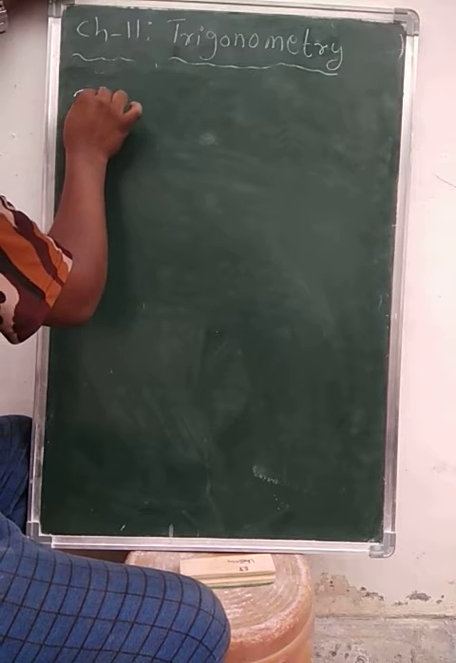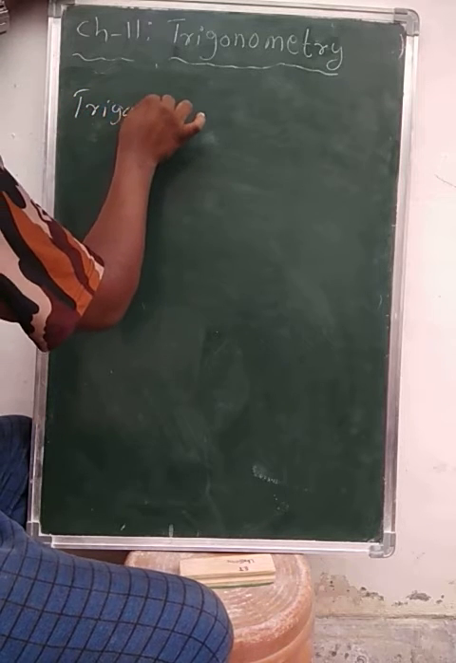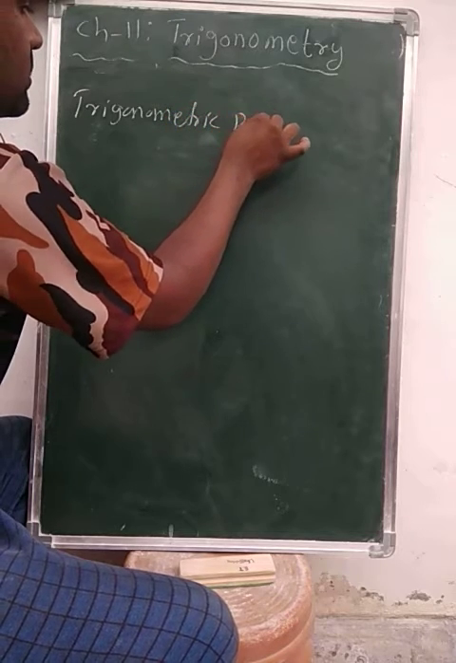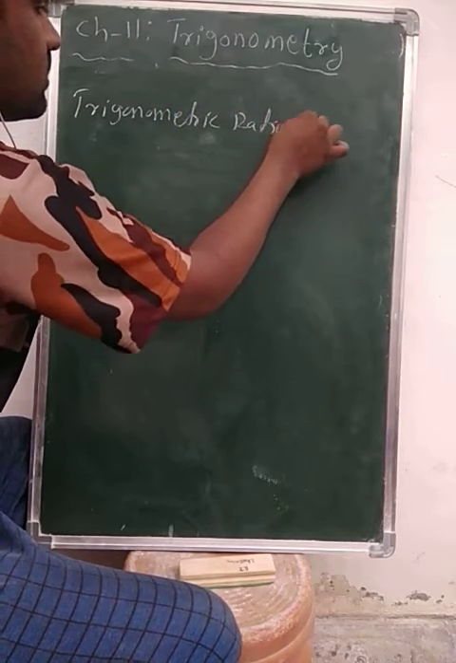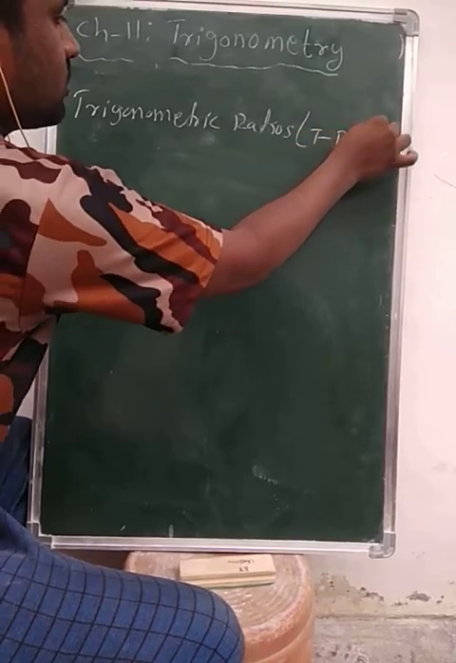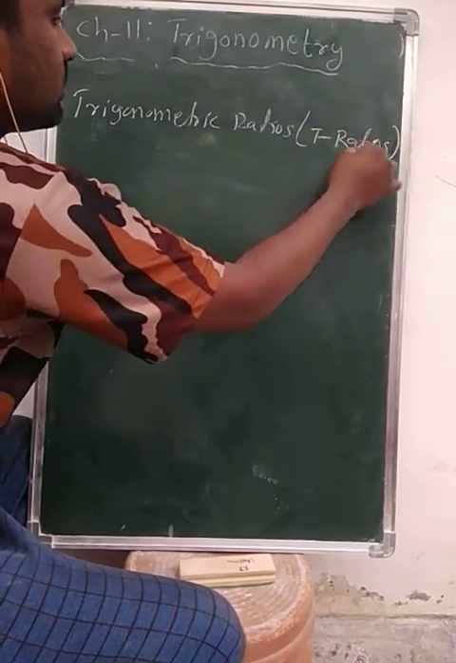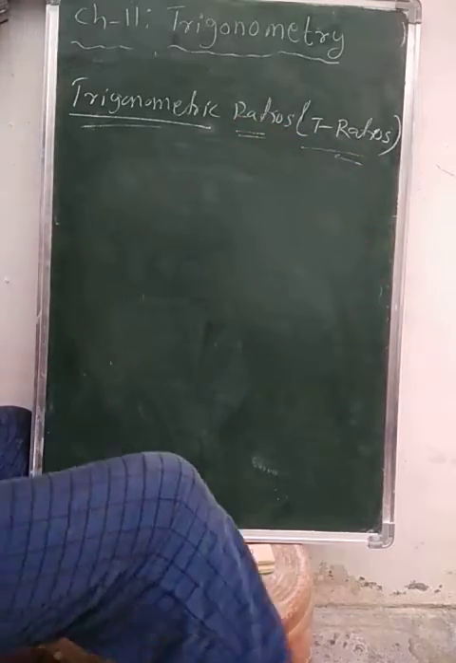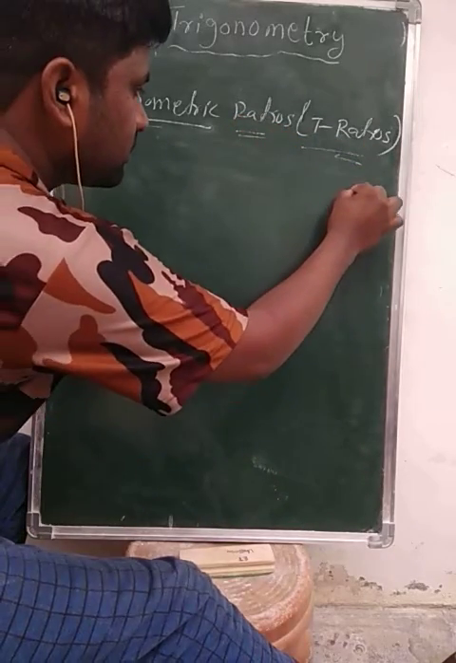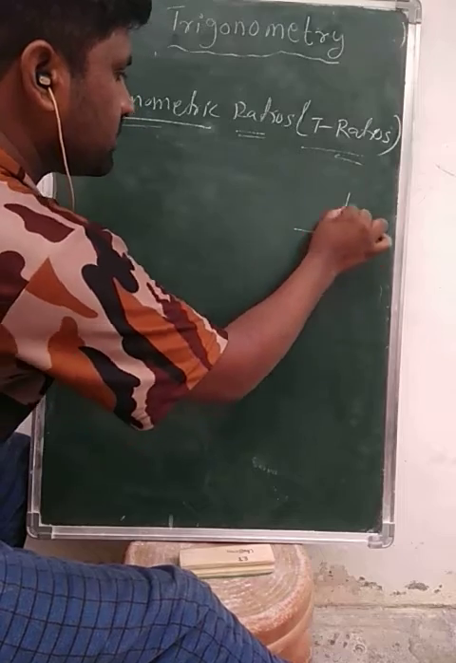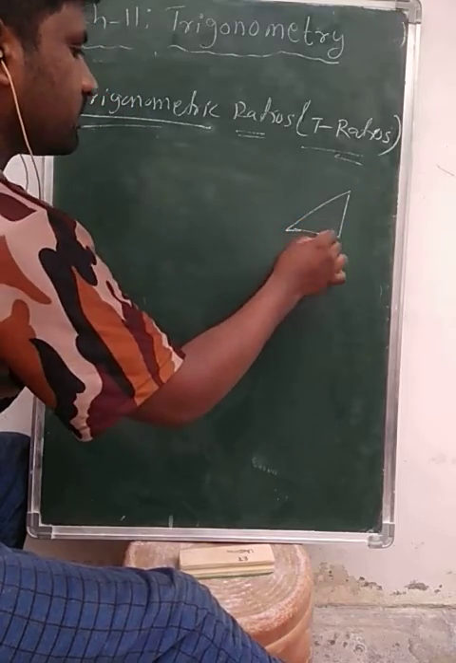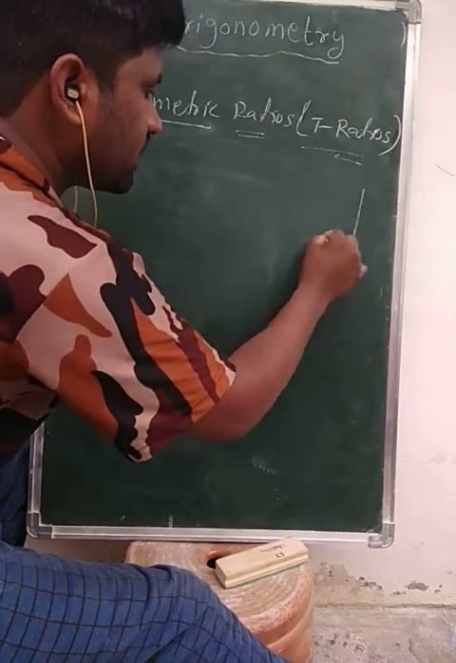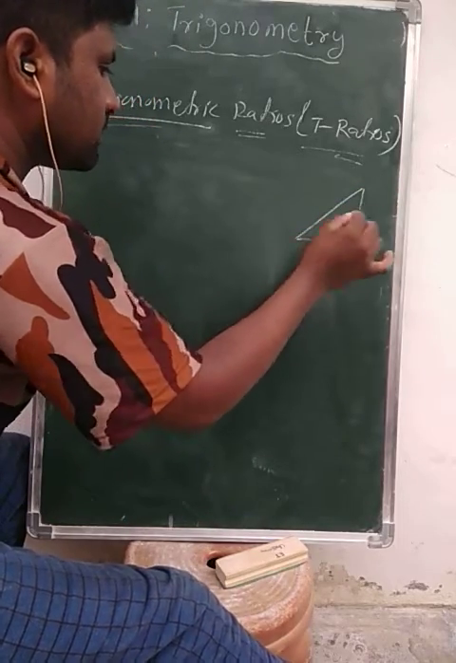Trigonometric ratios. Trigonometric ratios are simply what we call T ratios. I am going to consider a right angle triangle ABC.